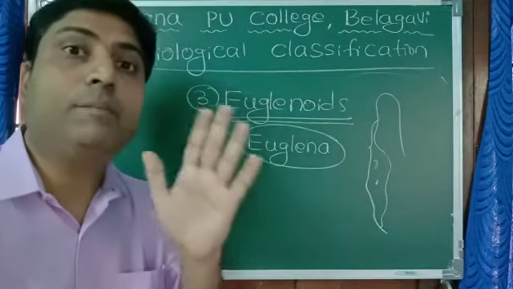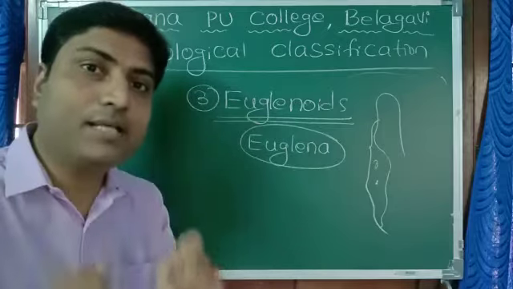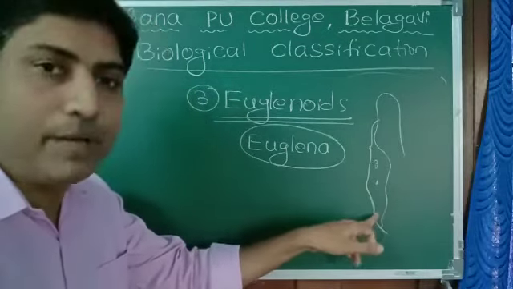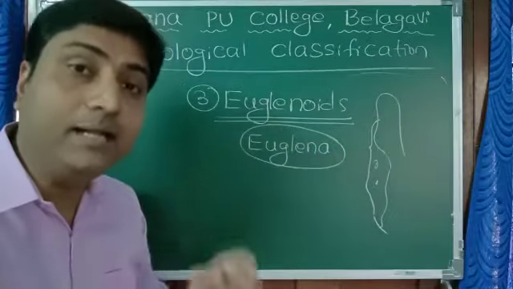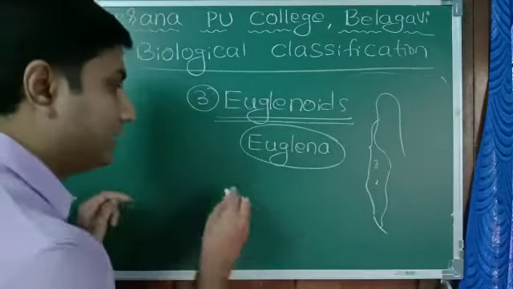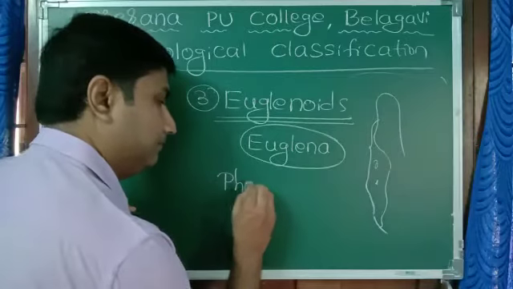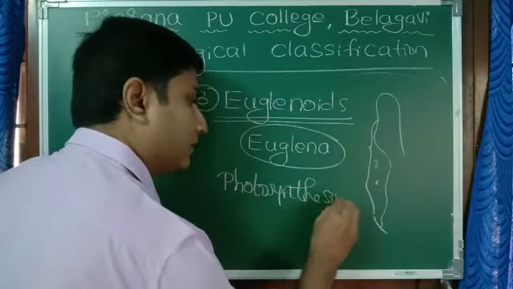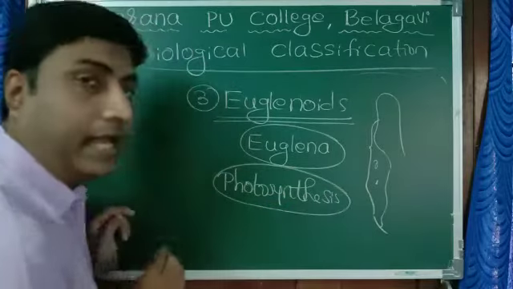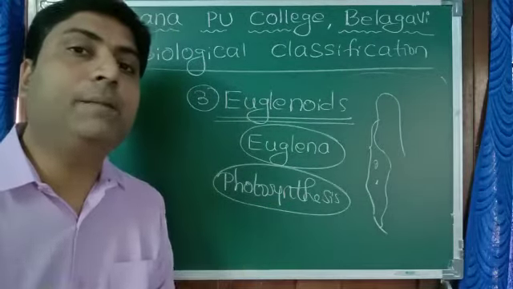Now first question, why plant? In presence of sunlight, with the help of green pigment, they carry out photosynthesis and prepare their own food.